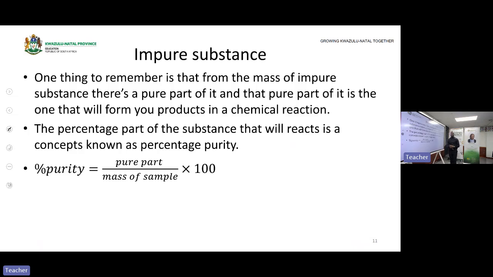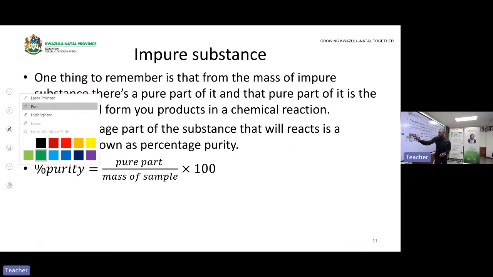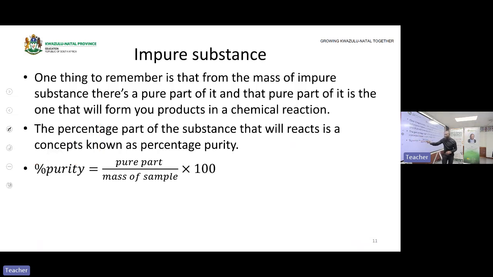This is the formula of the percentage purity. It's the pure part of the substance, because you want to see what percentage is pure. Remember, the only reason the numerator is the pure part is because we want to calculate the percentage purity. So that is why our numerator starts with the pure part, divided by the mass of the sample.